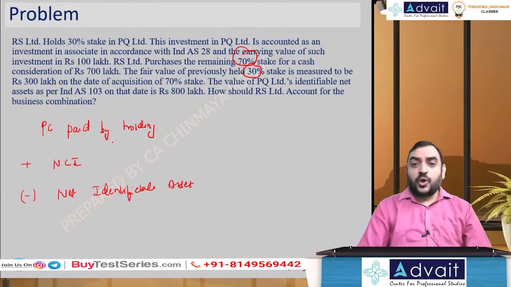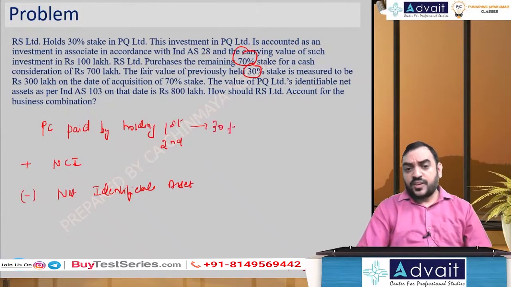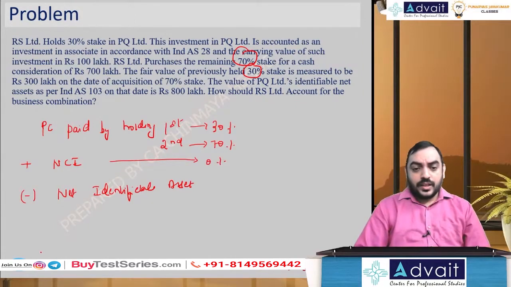Now in the purchase consideration paid by the holding company, there are two acquisitions. The first acquisition you already made, and the second acquisition you are making now. The first acquisition is 30%, where you did not get control, so you would not have done the consolidation then. In the second acquisition you are acquiring 70%, and NCI is 0%. Net identifiable asset on the date of acquisition is 800 lakhs.